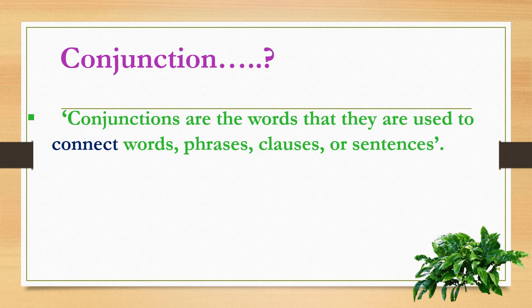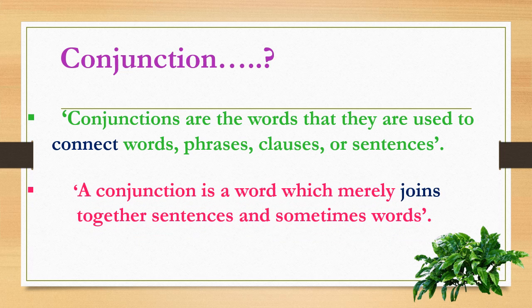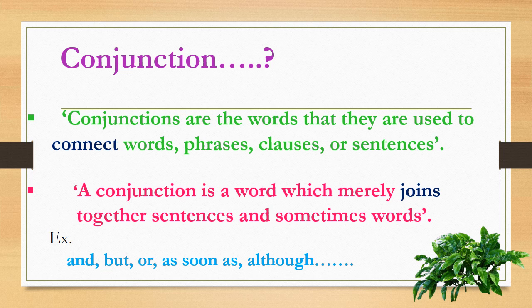Conjunctions are words that are used to connect words, phrases, clauses or sentences. A conjunction is a word which merely joins together sentences and sometimes words. For example, and, but, or, as soon as, although. So these are the conjunctions.